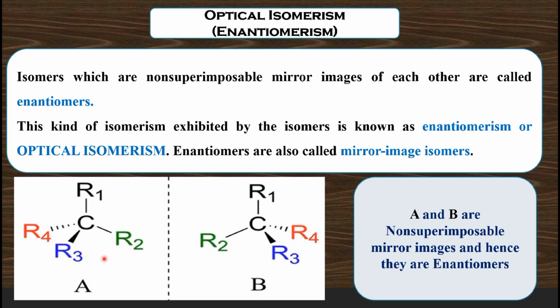And these enantiomers, let us see these two molecules A and B. These are the mirror images. Let us consider this as the mirror. A and B are the mirror images of each other.